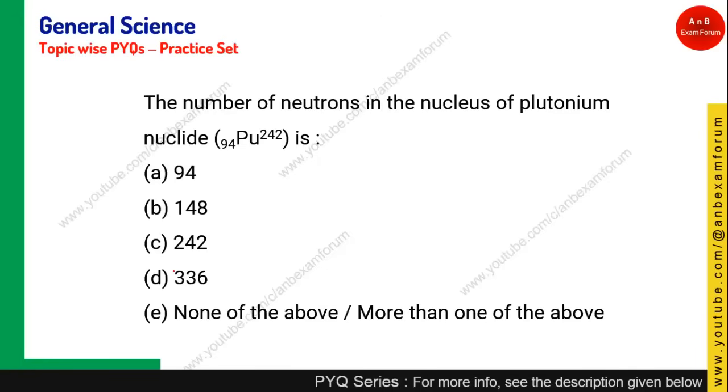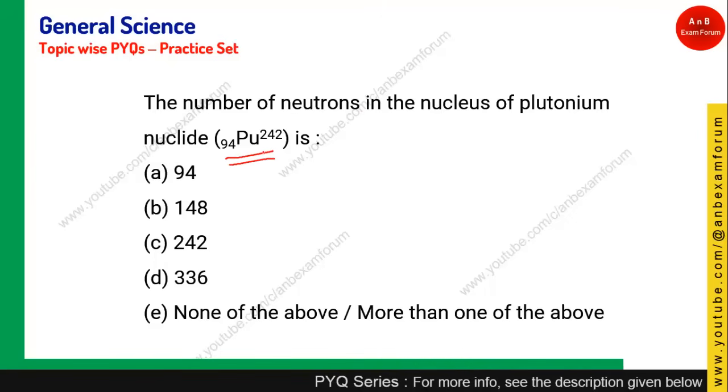Let's see the next question. Again, in this question you find the number of neutrons in the nucleus of this nuclide. Okay, as I told you, if you want to find the number of neutrons in such notation, you subtract mass number minus atomic number. So if you take the difference of 242 and 94, it is 148. So 148 is the number of neutrons which are present in plutonium. Okay, so a very huge number of neutrons are present in this plutonium.